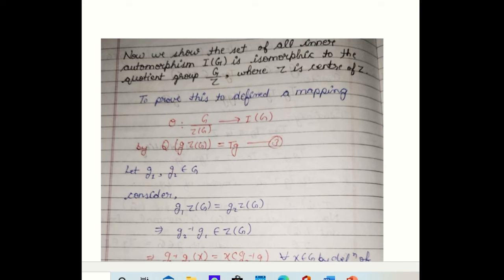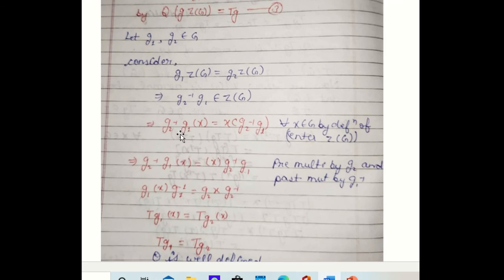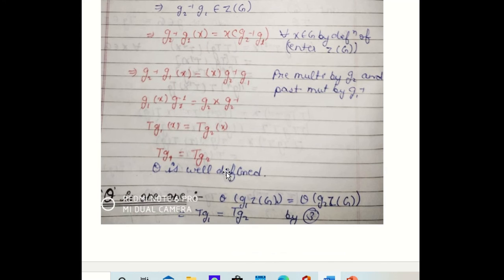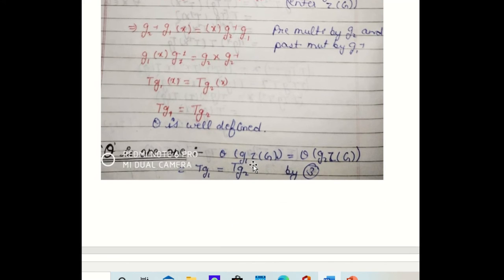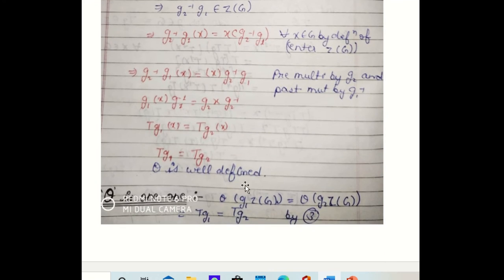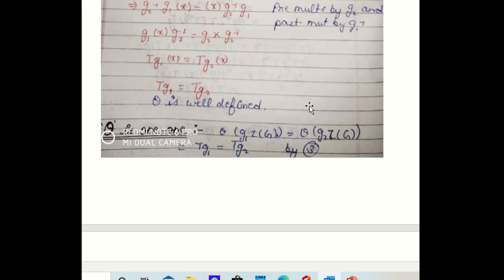So now we consider g2 inverse g1 x, which is equal to x, g2 inverse g1, and this can be written by this. This will be there, and so easily we can see this, and by the definition of T_g, this will be equal to this, and this shows that this mapping is well defined. We have taken the images and shown that T_g1 is equal to T_g2. So this implies this mapping is well defined.